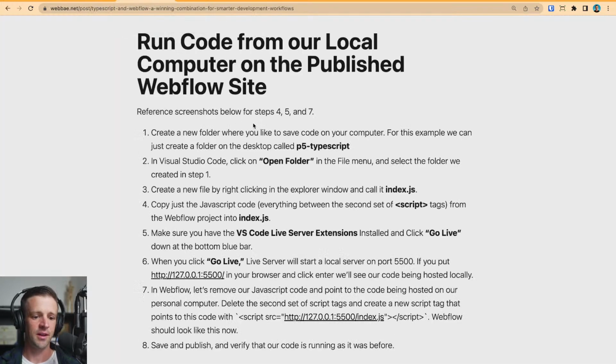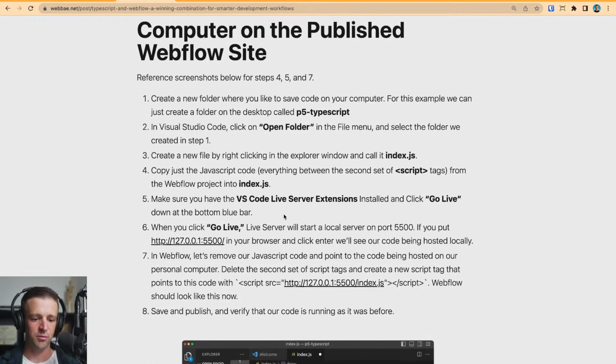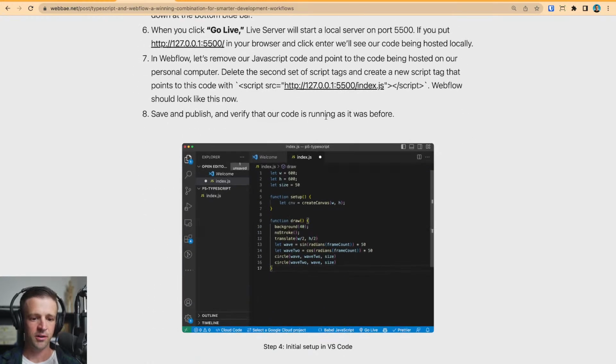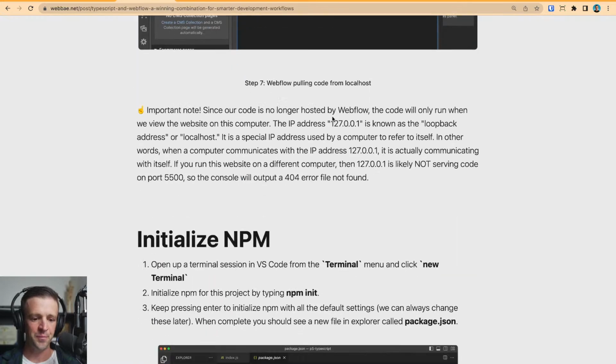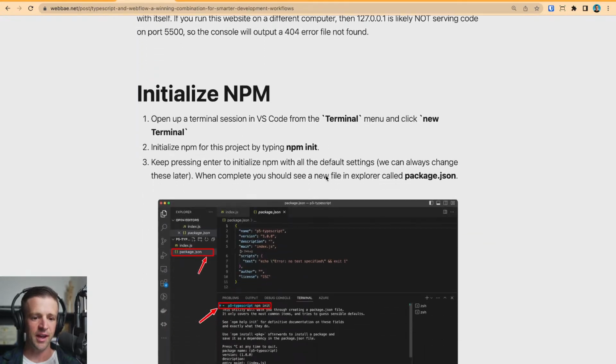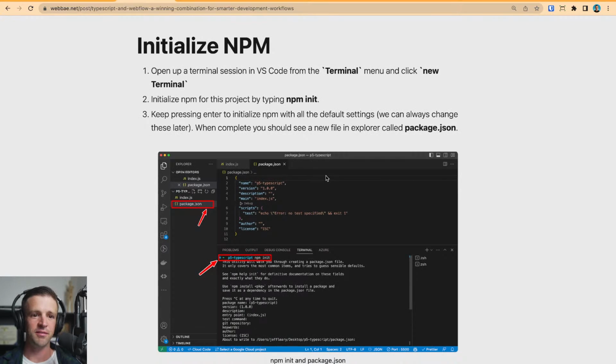So let me go back to the blog here. We've got our extensions, we went live, we put our code in, and that is good. So now we want to look at using npm to install p5.